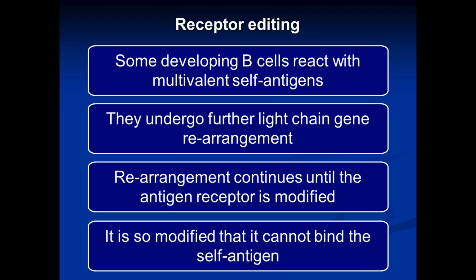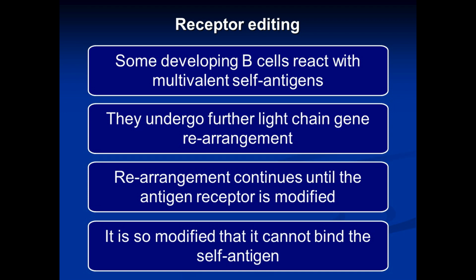Some can have two epitopes, some can have three, four, five, six, many epitopes. So the antigen may be multivalent. Multivalent means having multiple epitopes. So if a developing B cell recognizes and binds a self-antigen which is multivalent, which has got multiple epitopes,